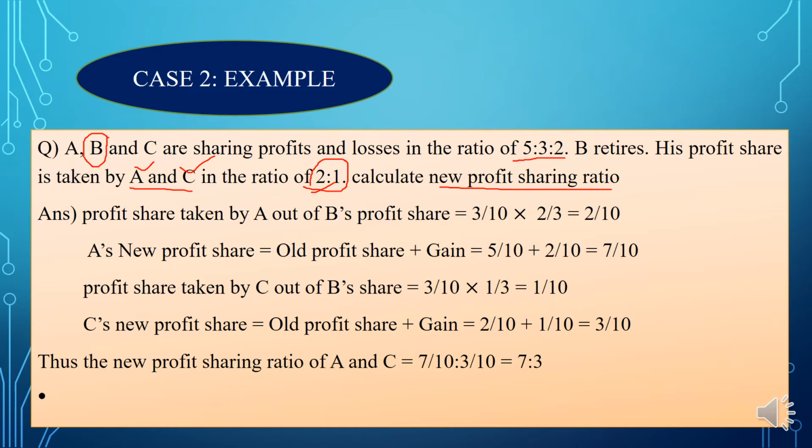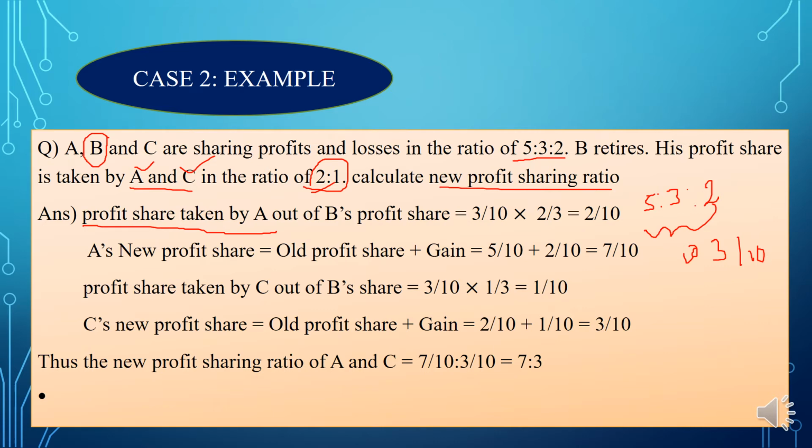First, we know the formula: profit share taken plus existing share, right? So first you need to calculate the profit share taken by A. How will you calculate it? We know B's profit share is 3 by 10, right? 5 is to 3 is to 2, if we add this, you will get 10. Here the retiring partner is B, and B's share is 3 by 10, right? Then we need to multiply it with whom?